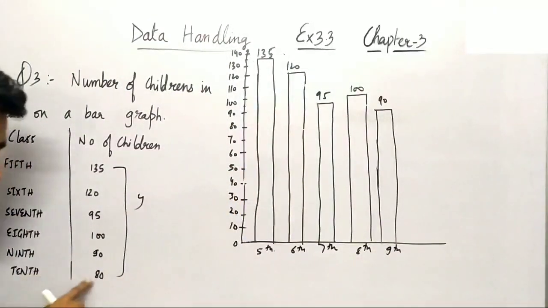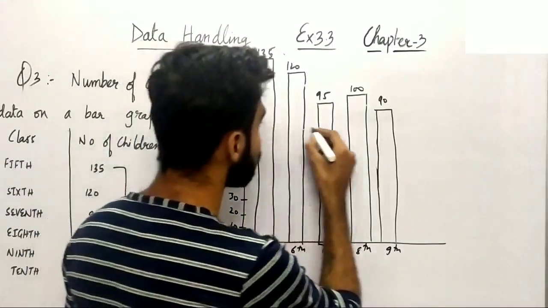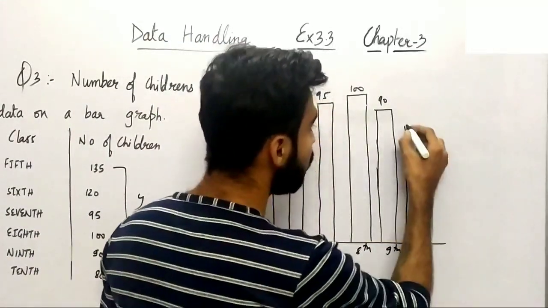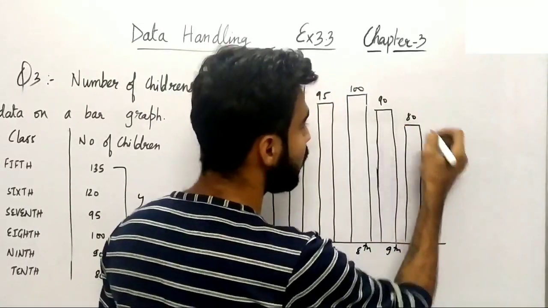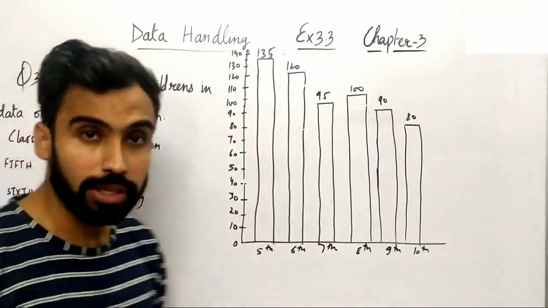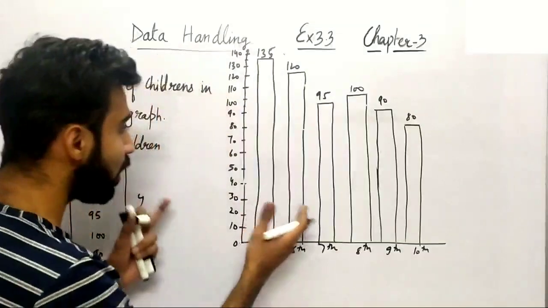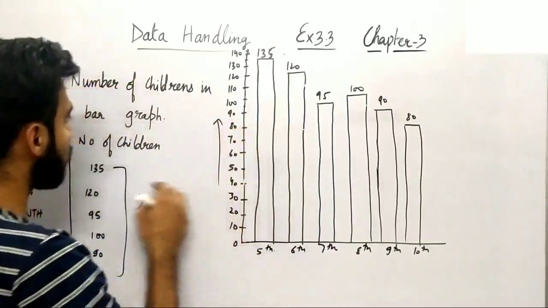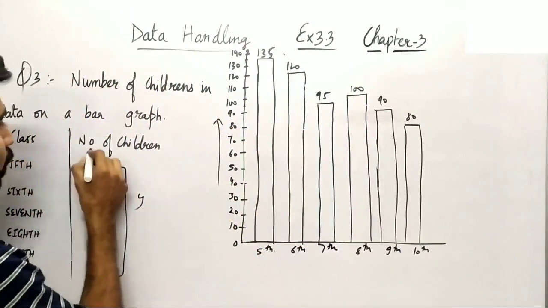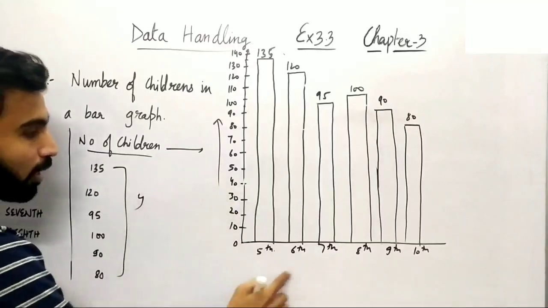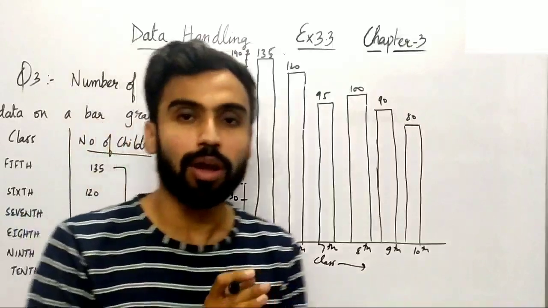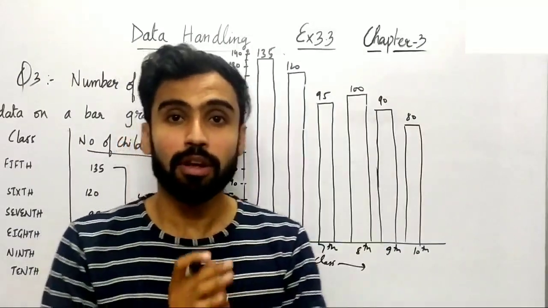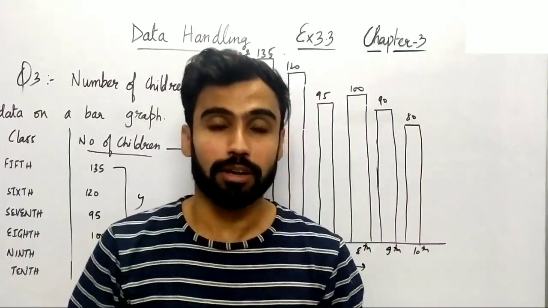So then finally in 10th there are 80 students. So let me just draw it. So it's quite here. So it's 10th and there are 80 students in class 10, right? So this is how you have to draw a bar graph here. So this is representing, you can see, the number of children, right? And this is the class here which is on x-axis. So this is how you have to draw a bar graph of the following given data.